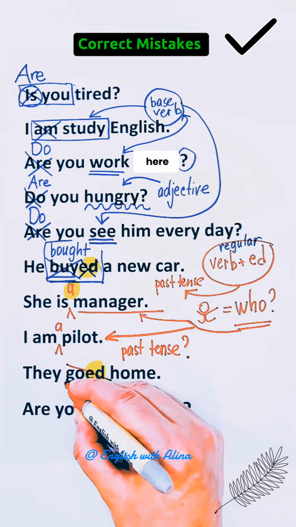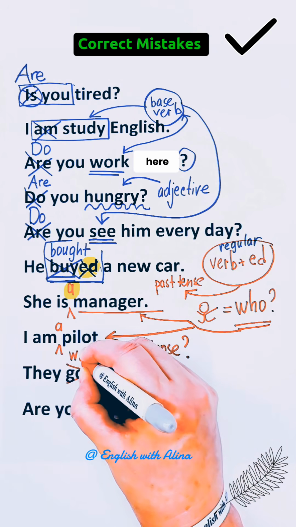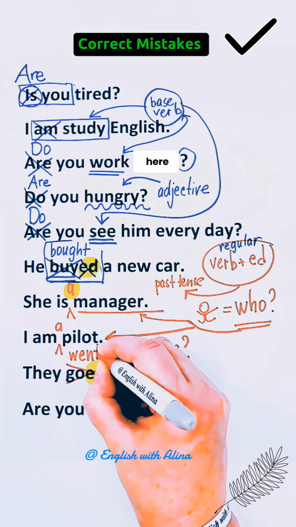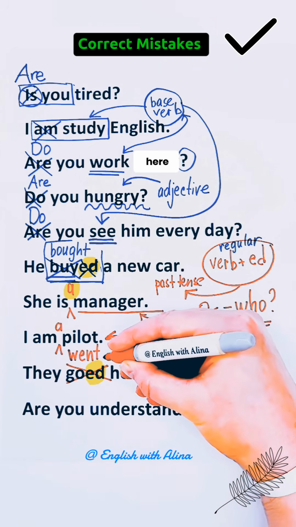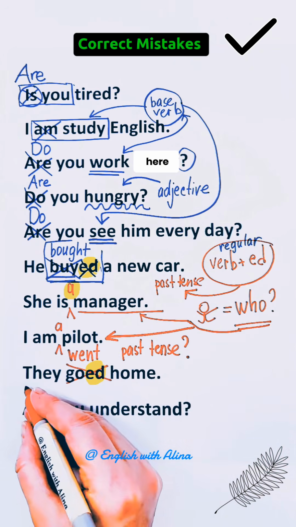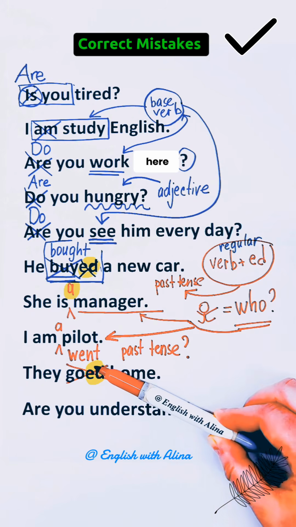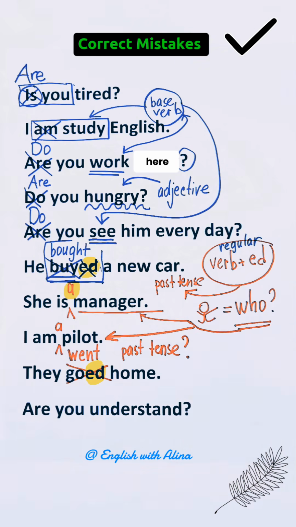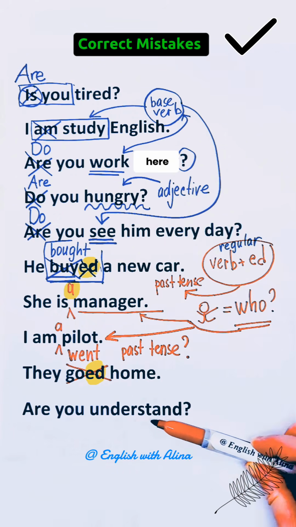No. Go, what's the past of go? Went. The past of go is went. That's an irregular verb. So you need to say, "They went home."